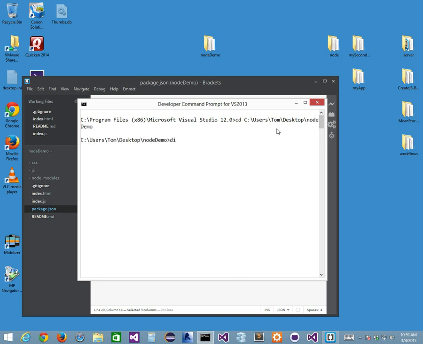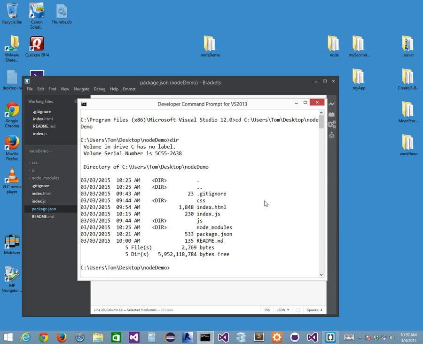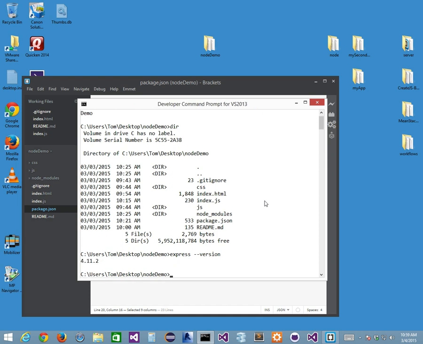If I do this and kind of do a dir, here's all my files, right? And if I do something like this, express by itself with no npm, --version, it tells me that I've got a globally installed version of Express of 4.11.2. What do you have? Do you have a globally installed version of Express?